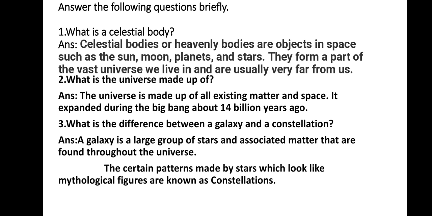Question number 3. What is the difference between a galaxy and a constellation? Answer. A galaxy is a large group of stars and associated matter that are found throughout the universe. The certain patterns made by stars which look like mythological figures are known as constellations.